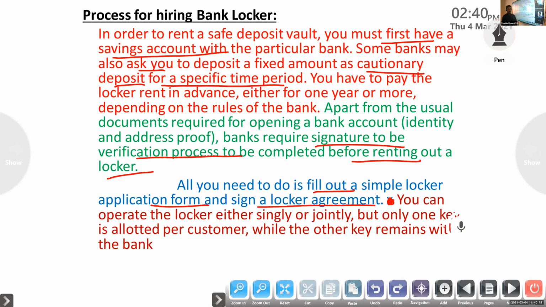Okay, so we must have an account. Then we have to make a cautionary deposit. Then they will ask for our signature for verification. Next one, we have to fill the locker application form and sign a locker agreement.